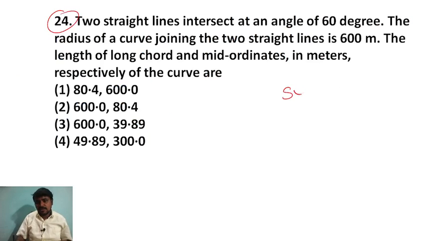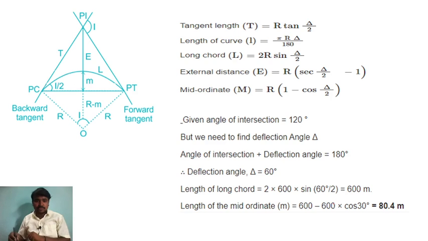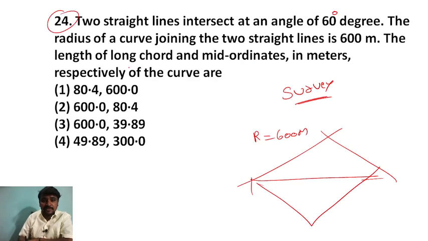Question number 24. Again this question is from the survey. Two straight lines intersect at an angle of 60 degree. The radius of the curve joining the two straight lines is 600 meter. Length of long chord and mid chord. For example, this is the straight line and this is the length of long chord. I will show you the diagram. What you have to calculate: length of long chord and mid ordinates in meter respectively.